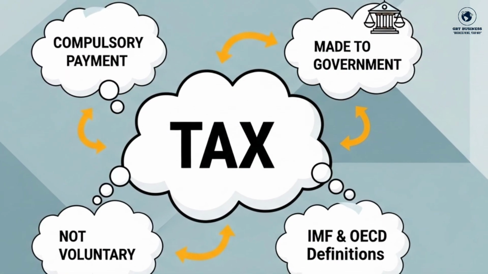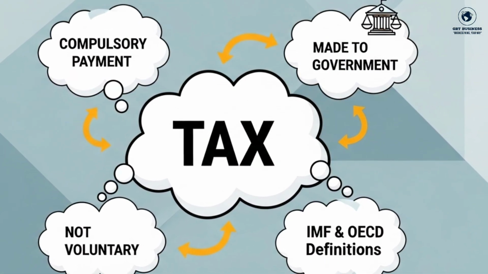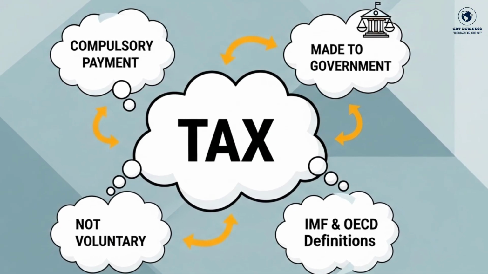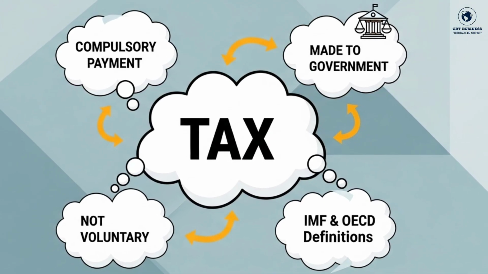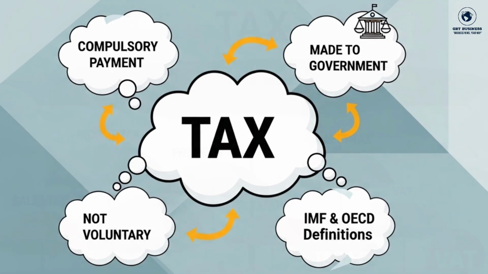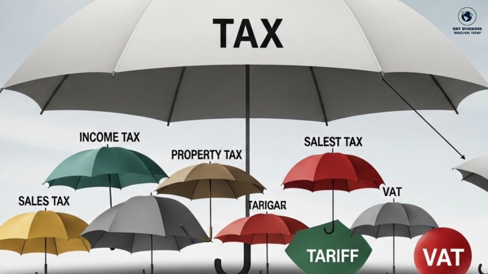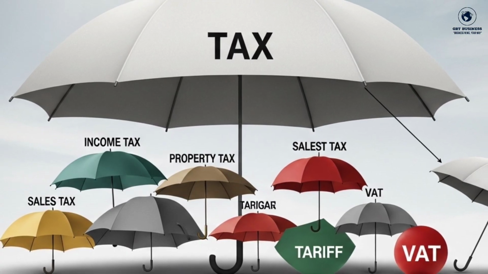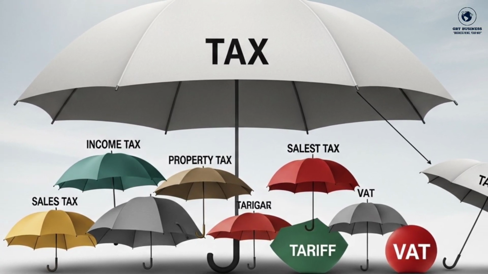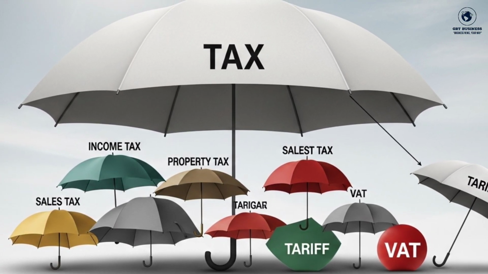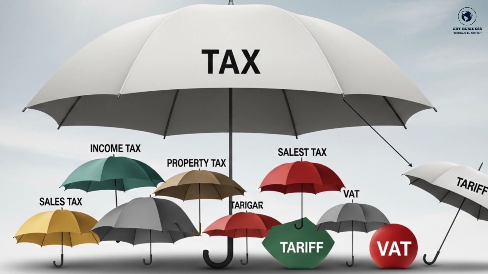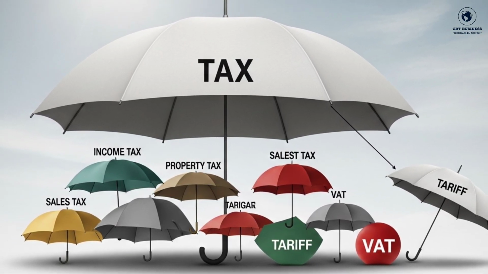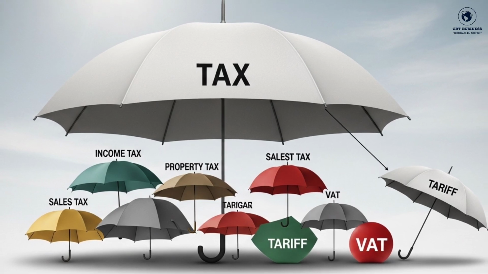First of all, let us talk about tax. Tax is a broad word. According to the widely used definition of the IMF and OECD, tax is a compulsory payment made to the government, meaning it is not voluntary. The government imposes tax on income, goods, services, transactions, property, and many other bases in order to raise revenue. In simple language, tax is the big umbrella under which different kinds of direct and indirect taxes come. That means every tariff can be a tax, but not every tax is a tariff.